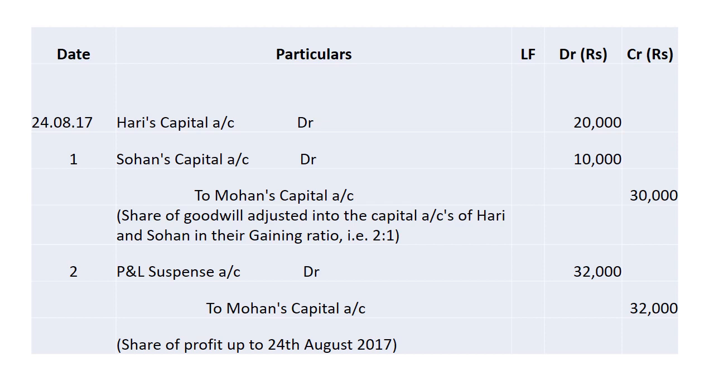Now see, it is continued along with 24th August 2017. Now these are the journal entries. Hari's capital account debit 20,000. Sohan's capital account debit 10,000. To Mohan's capital account 30,000. Share of goodwill adjusted into the capital accounts of Hari and Sohan in their gaining ratio, and their gaining ratio is 2:1.